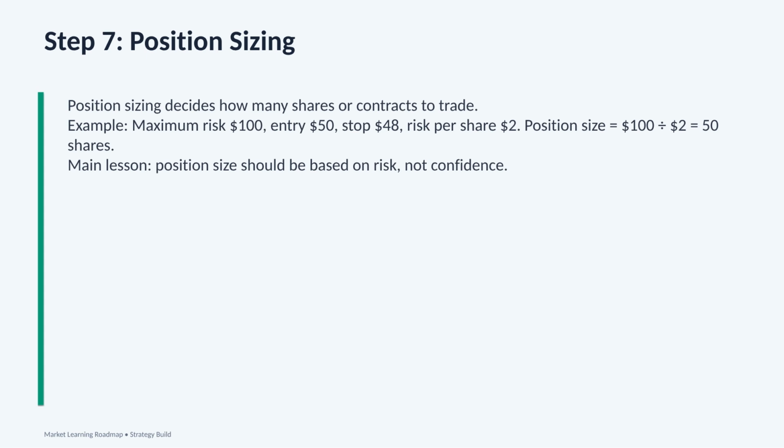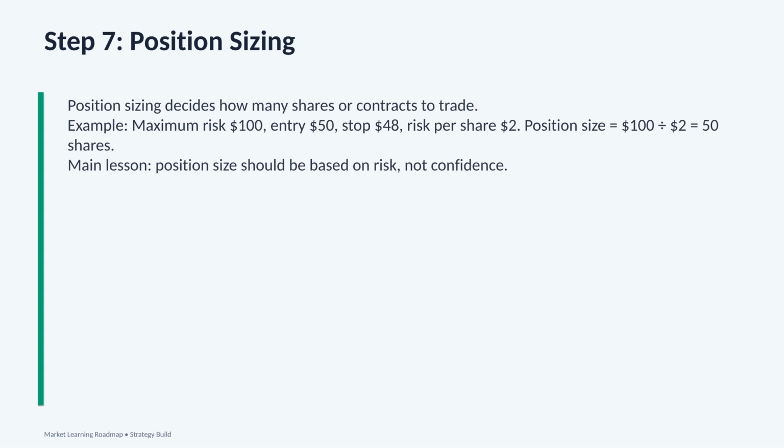Let's look at the example on the slide. The maximum risk is $100. The entry price is $50. The stop loss is $48. That means the risk per share is $2. So we take the total risk, which is $100, and divide it by the risk per share, which is $2. $100 divided by $2 equals 50 shares. So in this example, the trader can buy 50 shares and risk about $100 if the stop loss is hit.